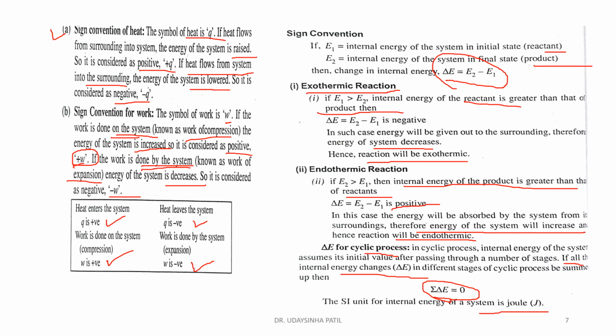These are the sign conventions: when the heat is positive, when the heat is negative, when work is done by the system or on the system, which work is positive and which is negative, when the energy decreases, when the energy increases, and what type of reaction it is, exothermic or endothermic. For the cyclic process, the change in internal energy is always equal to zero. All these are basic concepts involved in the thermodynamic study.